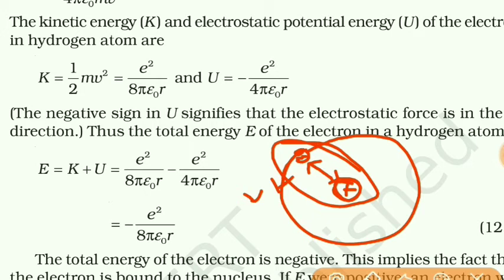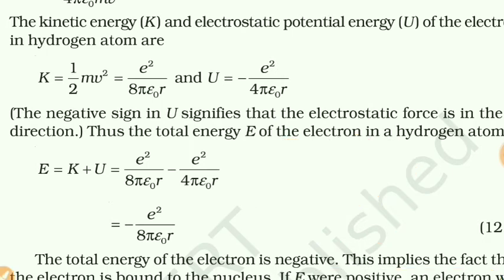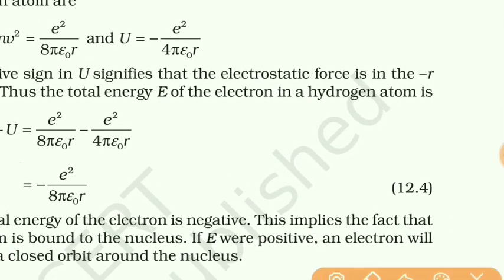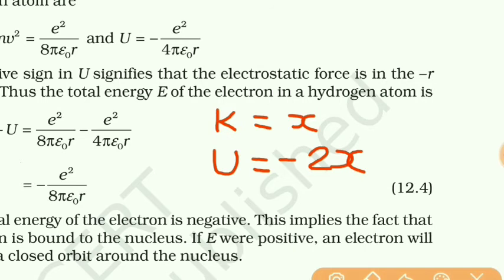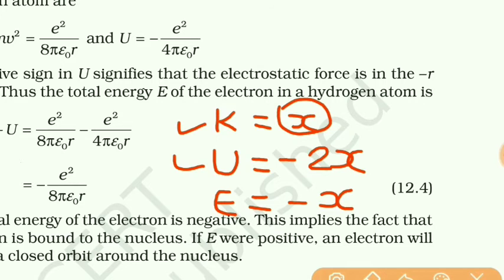Now students, it is clear that, remember, if kinetic energy is x, then potential energy will be twice of x, and it is always negative. And total energy E is the summation of kinetic plus potential, and that is equal to the same as the kinetic energy x but negative. So remember this relation.